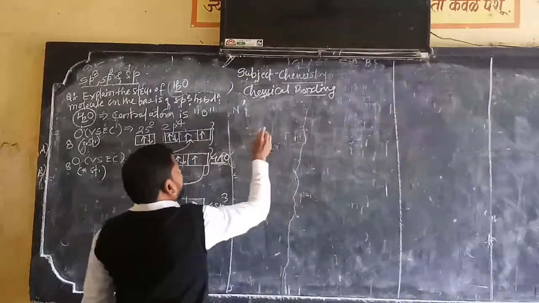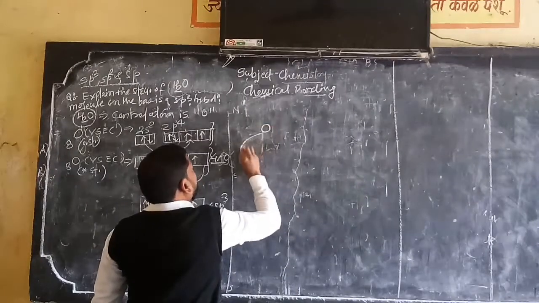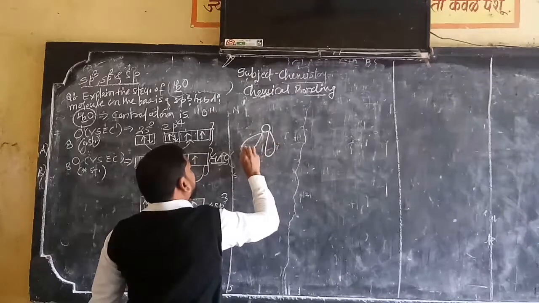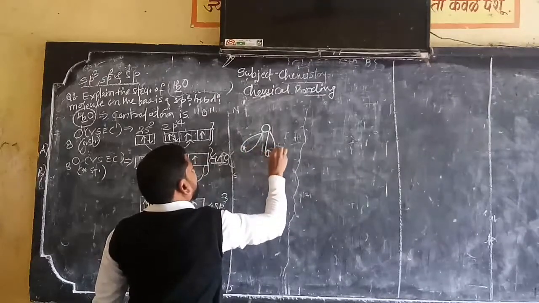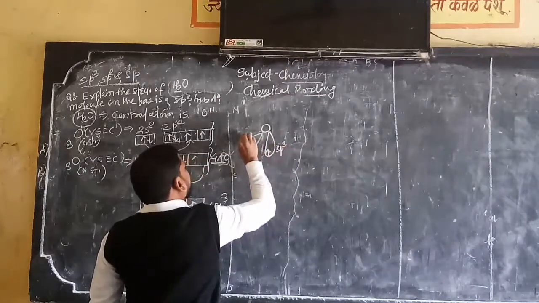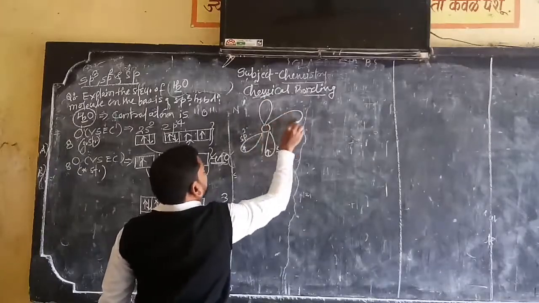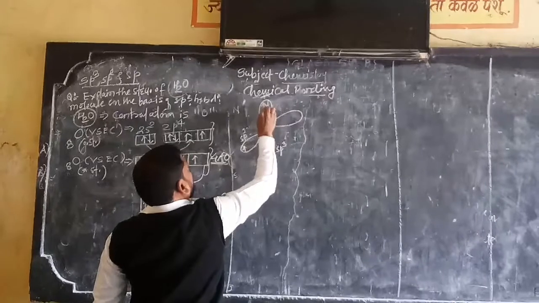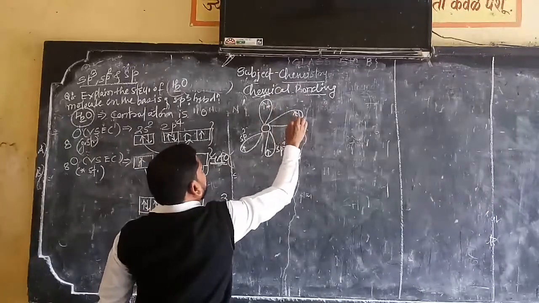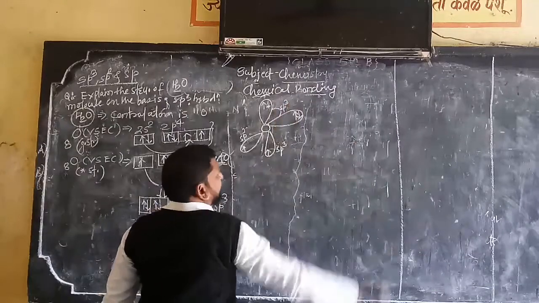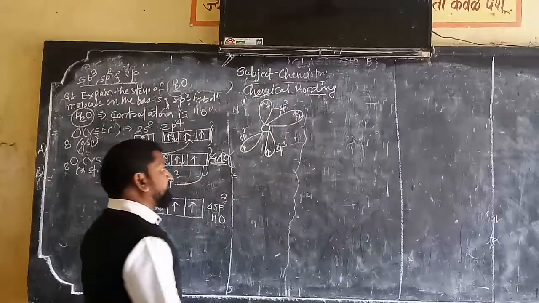These are the 2 sp3 hybrids having unpaired electrons, and these are the 2 lone pairs of electrons which take part in the hybridization. Both are named sp3, but the lone pairs cannot take part in the overlapping.